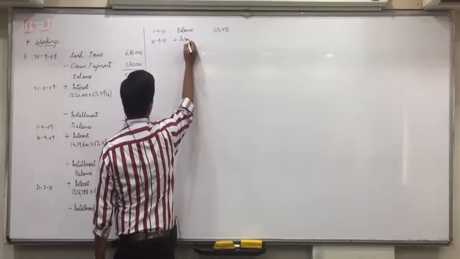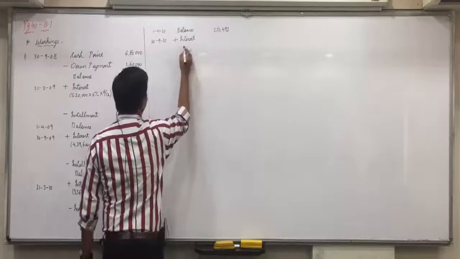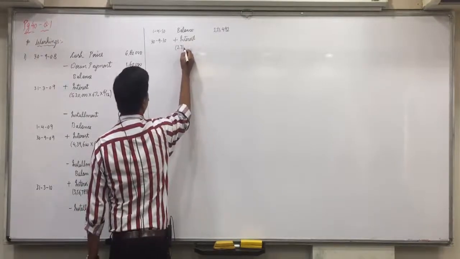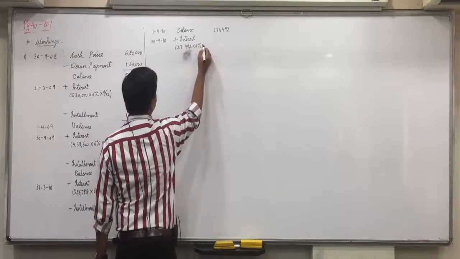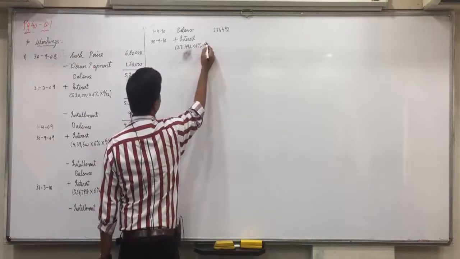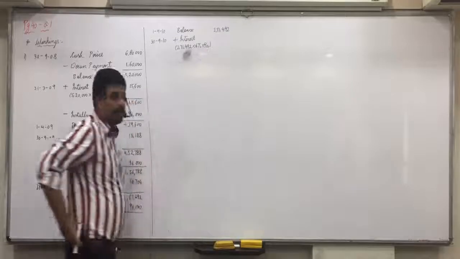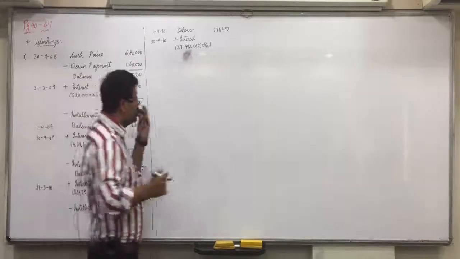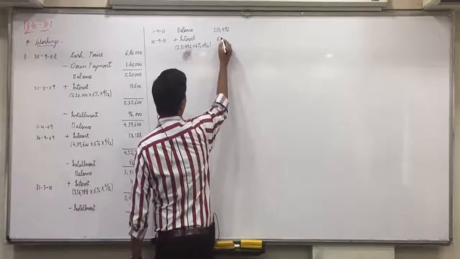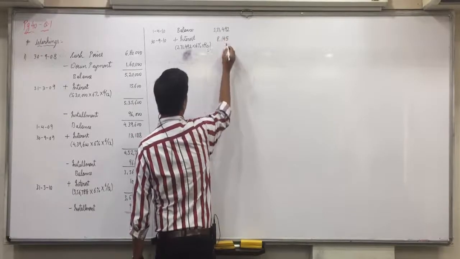Again, first we will add interest. 2,71,492 into 6% into 6 by 12. What does that come to? 8,145.